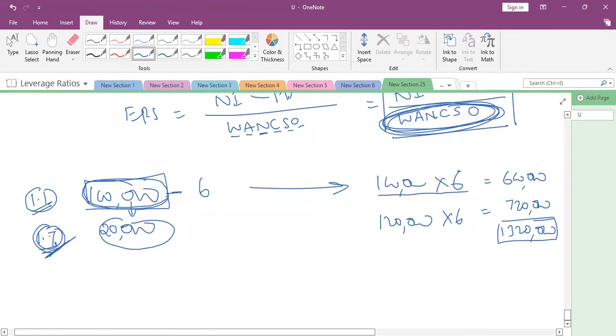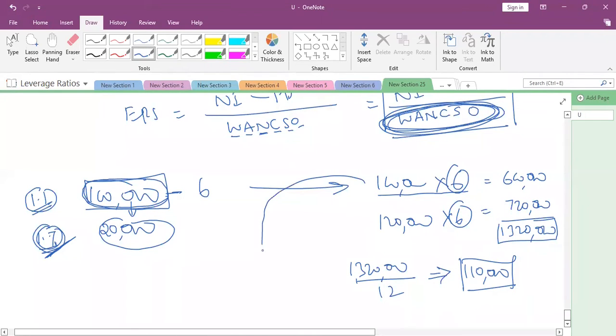So what is the weight here? We need to consider 6 plus 6, which is 12. 1,320,000 divided by 12 gives shares outstanding of 110,000. Instead of calculating like this, weighted average can be calculated in this way also: 100,000 into 6 by 12.